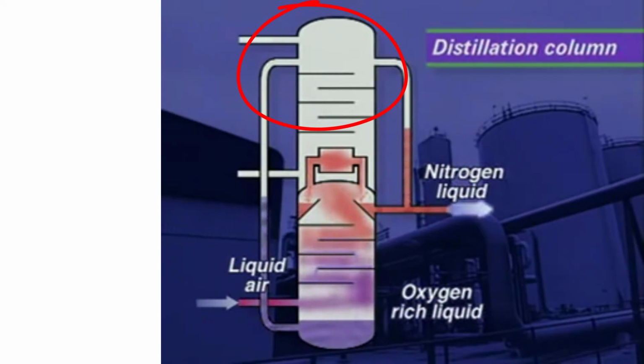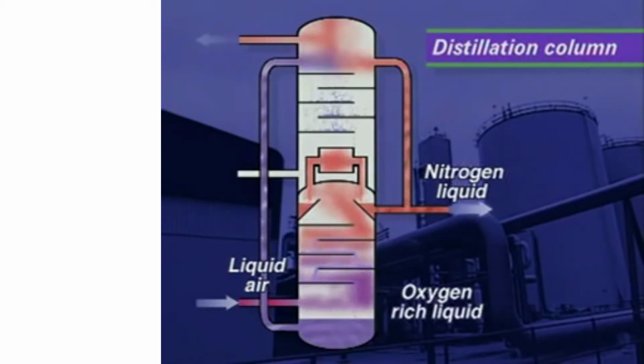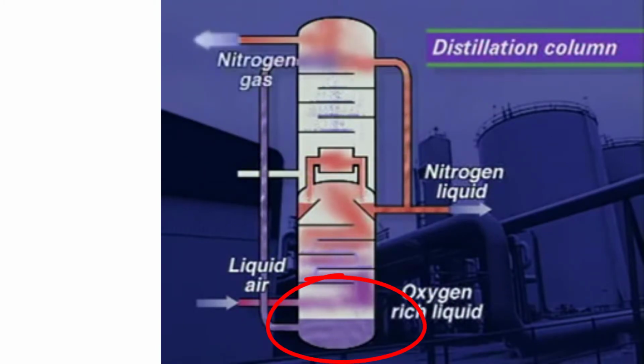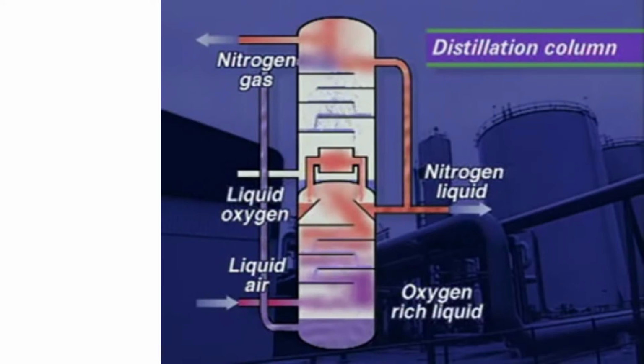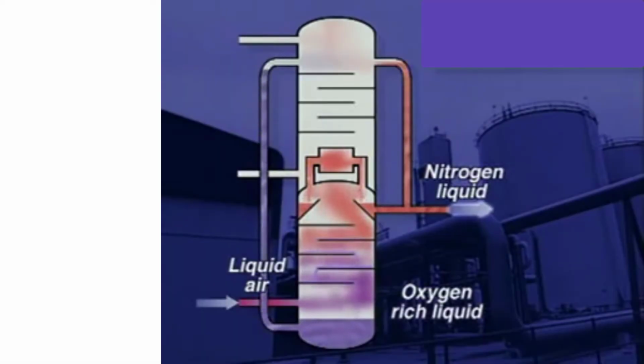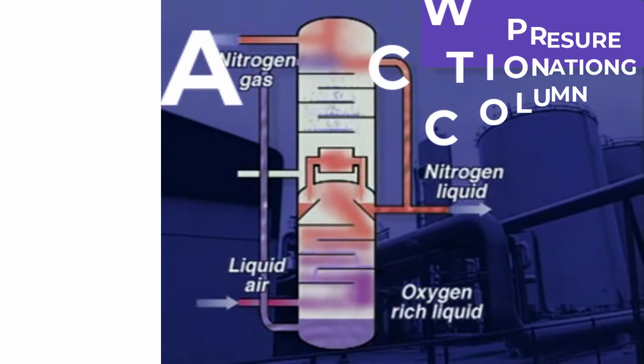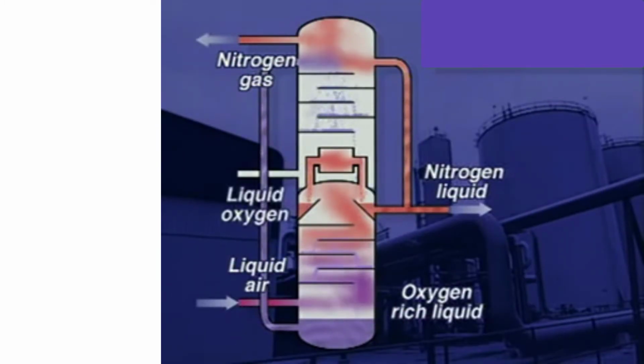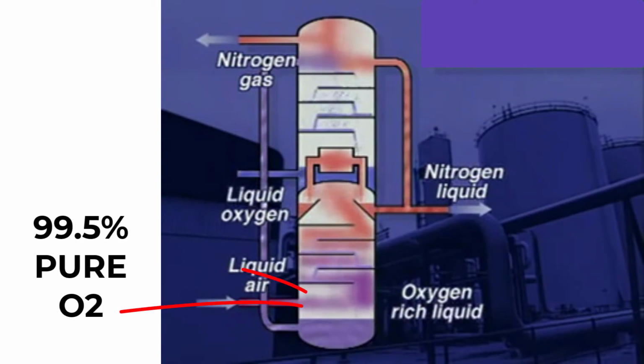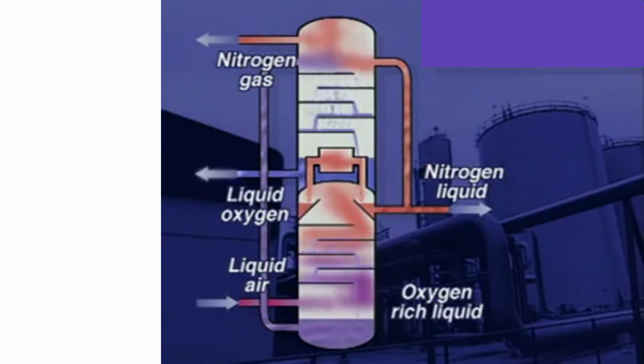The liquid oxygen mixture, called crude liquid oxygen, is drawn out from the bottom of the lower fractionating column and is cooled further in the subcooler. Part of this stream is allowed to expand to nearly atmospheric pressure and is fed into the low pressure fractionating column. As the crude liquid oxygen works its way down the column, most of the remaining nitrogen and argon separate, leaving 99.5% pure oxygen at the bottom of the column.